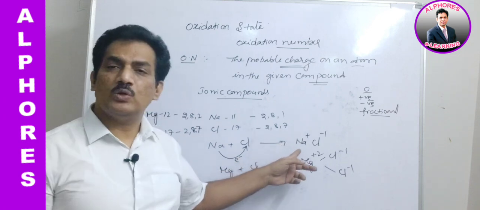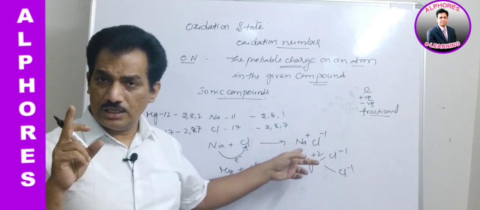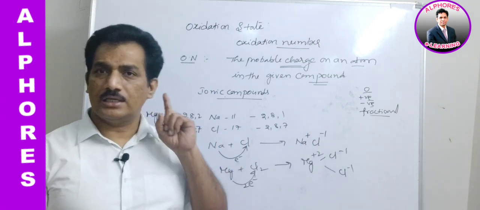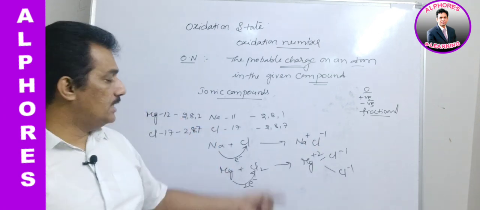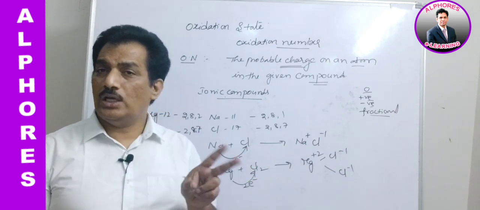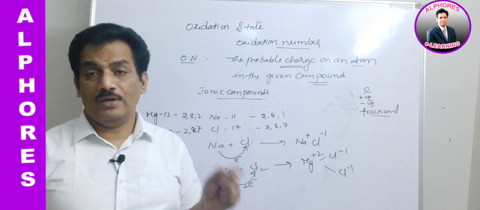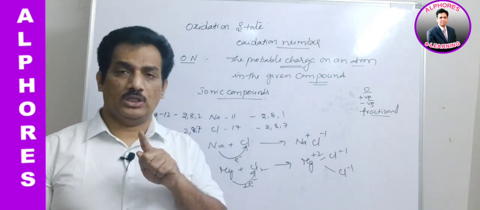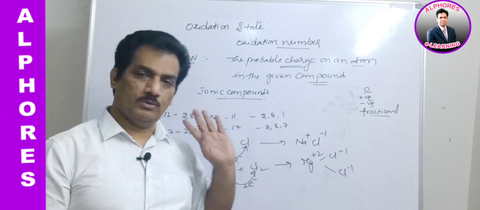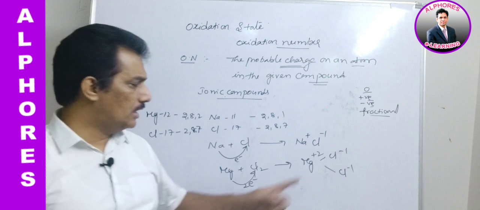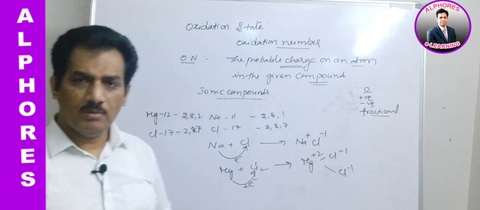Here sodium is donating 1 electron, hence it is getting +1. Chlorine is getting 1 electron, hence it is getting -1. And in case of magnesium, it is donating 2 electrons. So donation leads to positive, but when it is donating 2 electrons, it will create 2 positive charges. That's why Mg+2. And as usual, each chlorine is getting 1 electron, and thereby their charges are -1, -1.